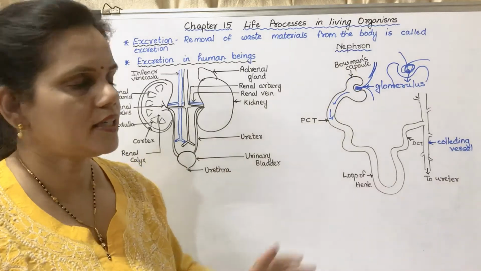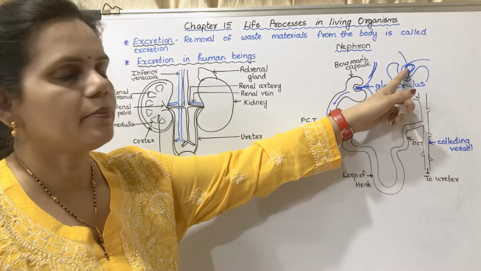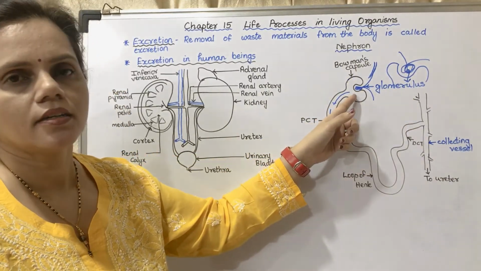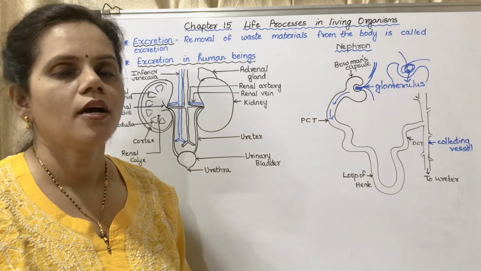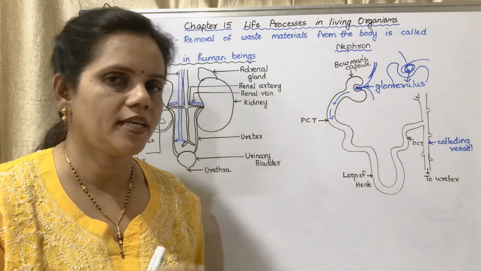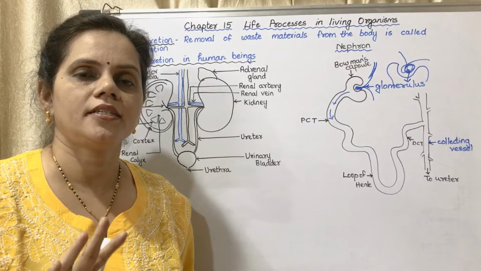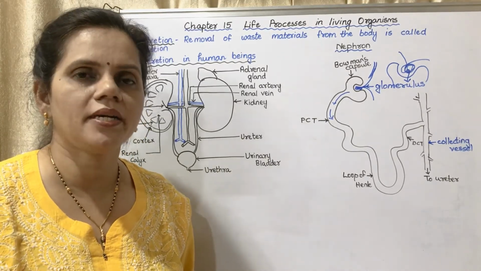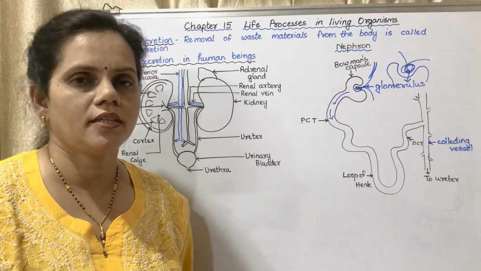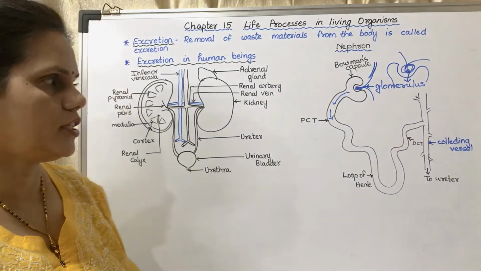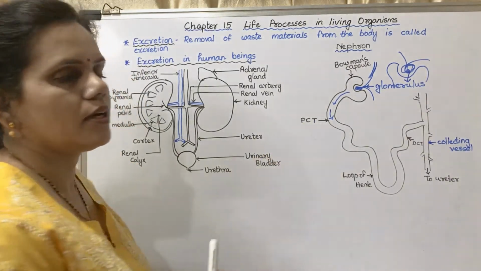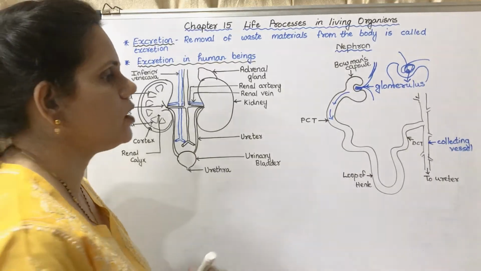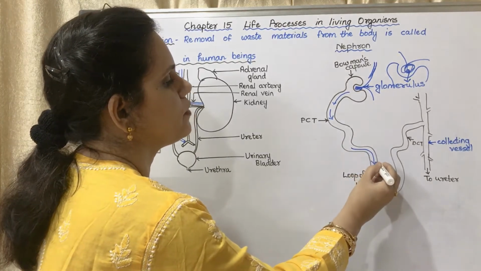Now we have understood the blood enters from the glomerulus into the Bowman's capsule, but when it comes into the Bowman's capsule, it is not blood; it is a fluid which is colorless or a little yellowish in color, with the waste products and some nutrients. It passes through the proximal convoluted tubule, then through the loop of Henle.